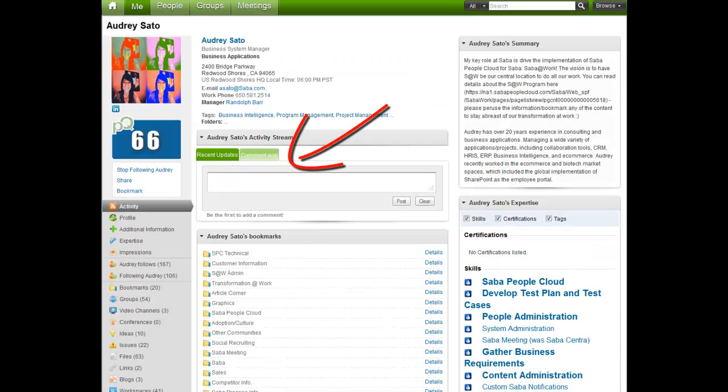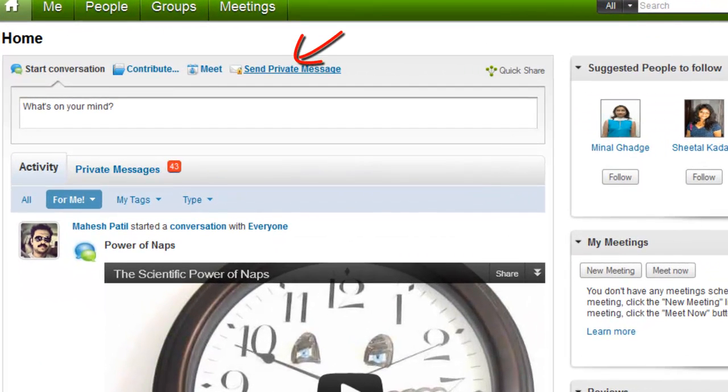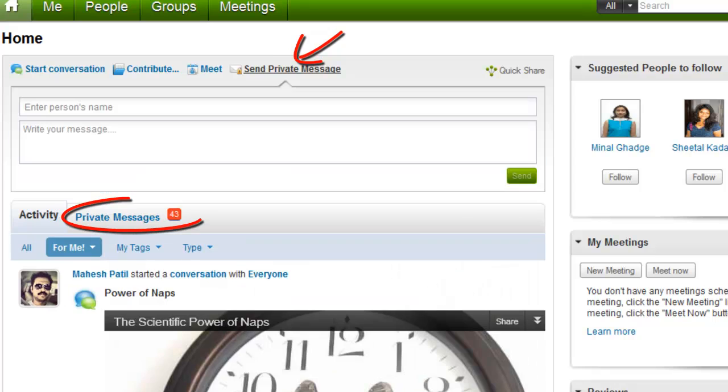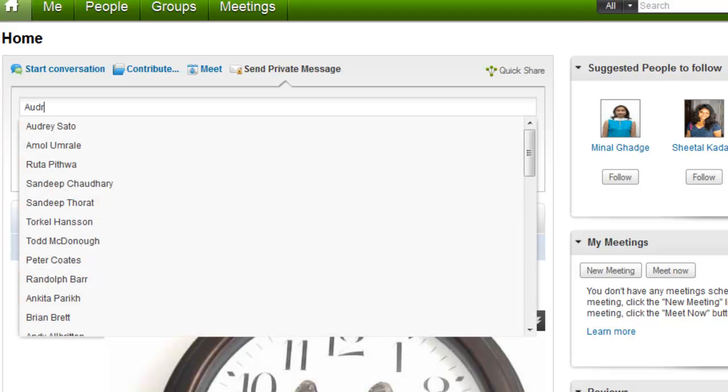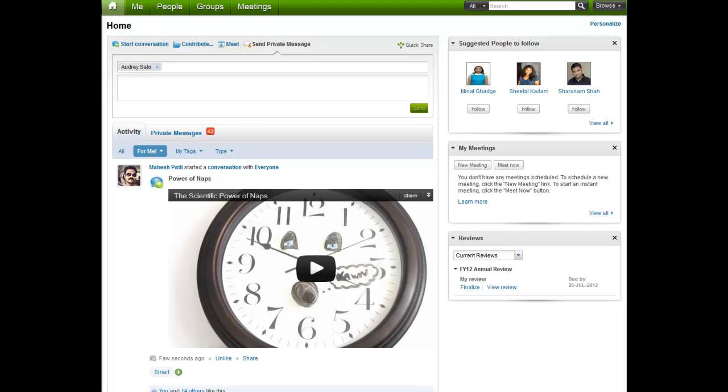You can communicate with a colleague by posting on their wall. Wall messages are public and can be viewed by anyone. When you need to communicate privately, use private messages, which is your own private inbox. Private messages are only visible to the message recipients. If you send a private message to a colleague, she can reply to it.